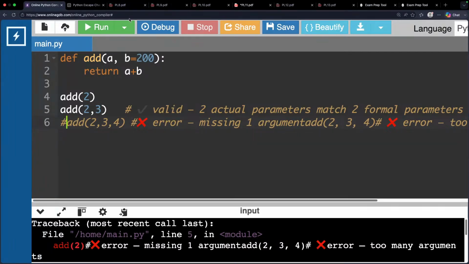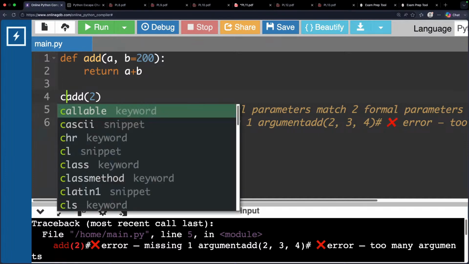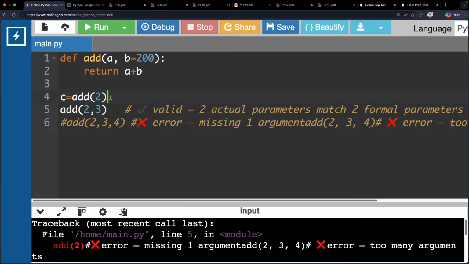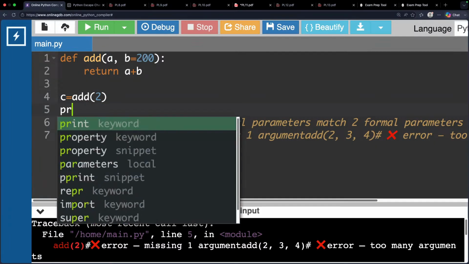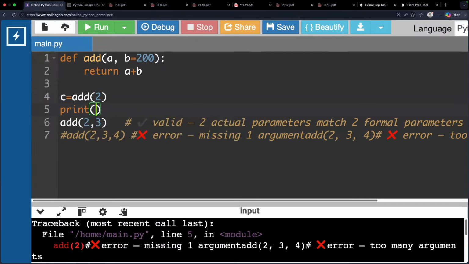Return A plus B, but no print is there, so nothing will be printed. For your convenience, let me write C equals the call, afterwards print C. So first C will be printed. Now see the interesting story. You are returning A plus B. A value is 2, B value is 200. 202 will be written, C contains 202. Print C, 202 will be printed one time.